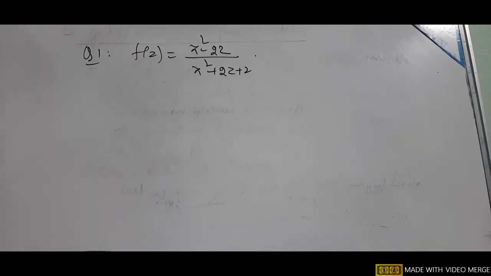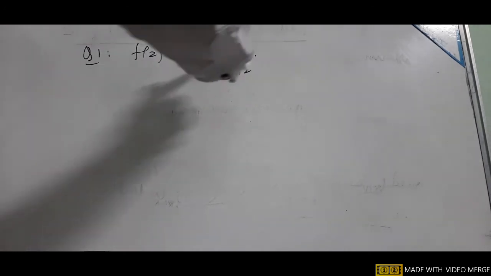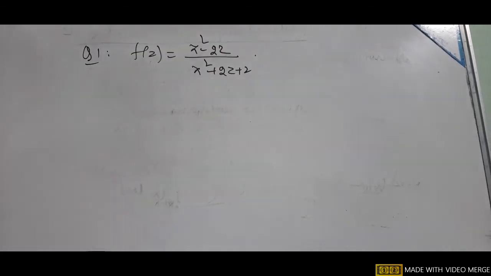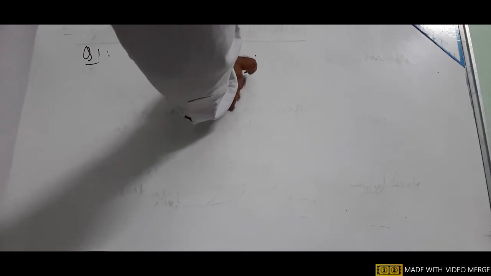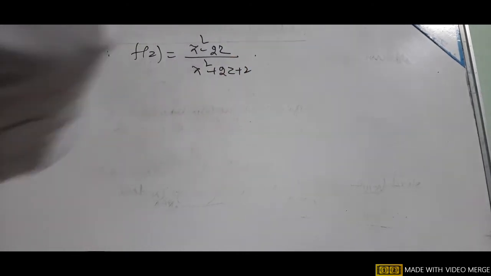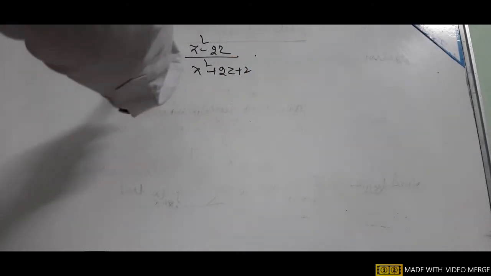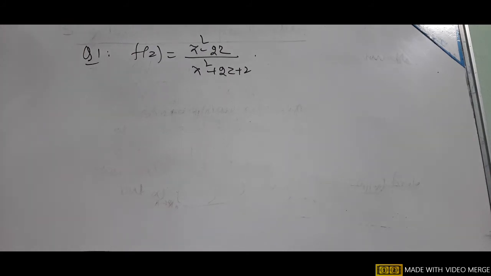The function is z square minus 2z divided by z square plus 2z plus 2. This is the numerator and this is the denominator. If the denominator is 0, then the function will not be analytic. That is how we find the singularity of the function.